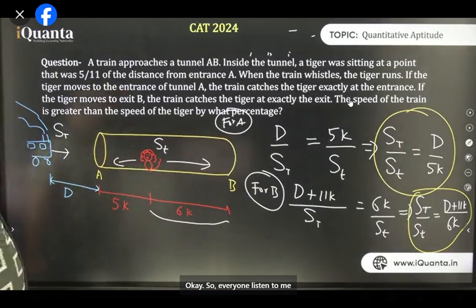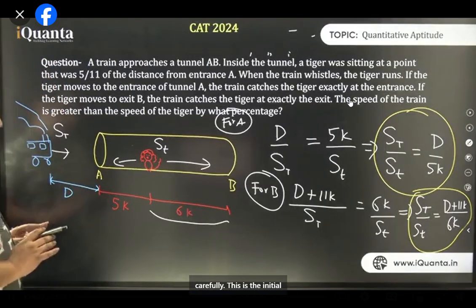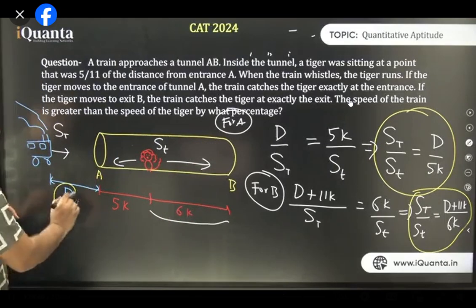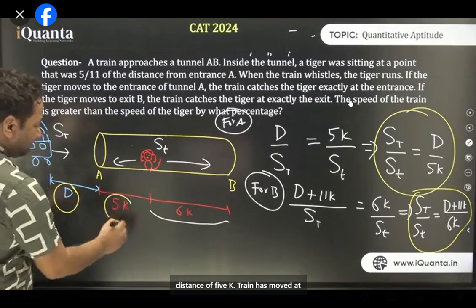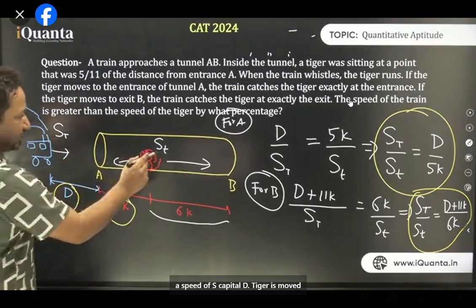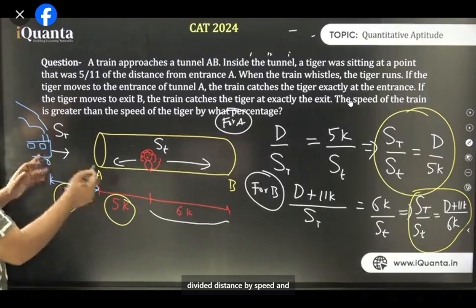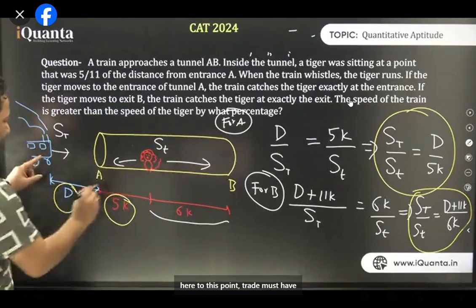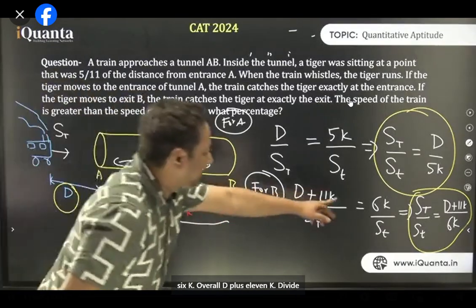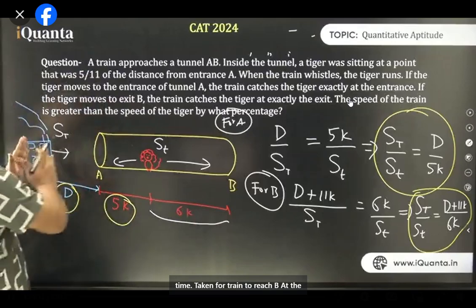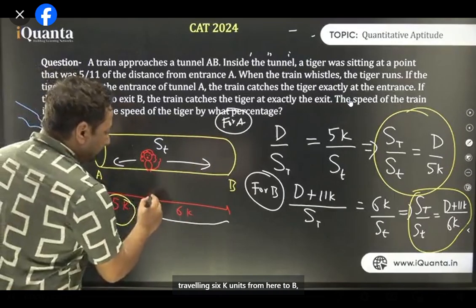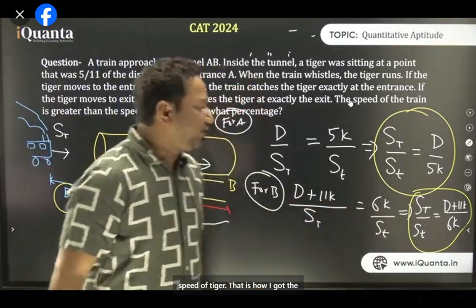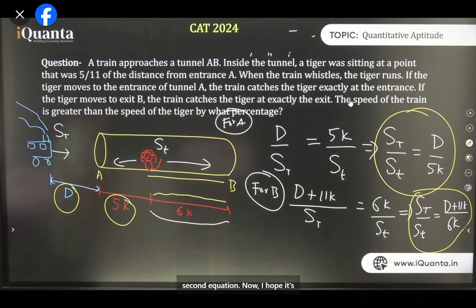जल्दी से फिर से एक बार रिपीट करता हूँ. Okay. So everyone, listen to me carefully. This is the initial condition. When train moves towards A, the train has moved distance of D, and tiger has moved distance of 5k. Train has moved at a speed of S capital D, tiger has moved at a speed of S small d. So I've divided distance by speed and equated them over here to get the first expression. Similarly, if train moved towards exit B, so from here to this point, train must have traveled this capital D plus 5k plus 6k, overall D plus 11k. Divide by speed of train, that comes out with time taken for train to reach B. At the same time, for tiger, he will be traveling 6k units from here to B, 6k units in how much time? Divided by speed of tiger. And that is how I got the second equation. And I hope it's clear to all of you.